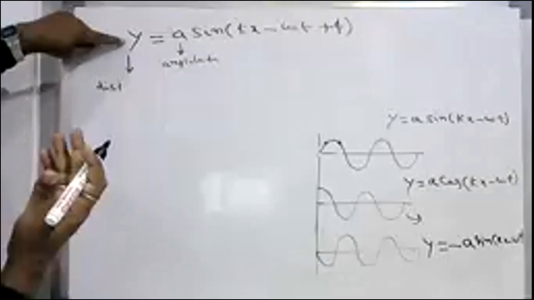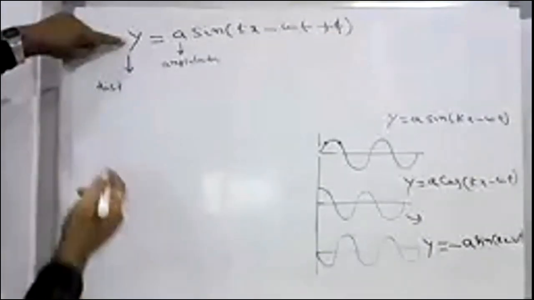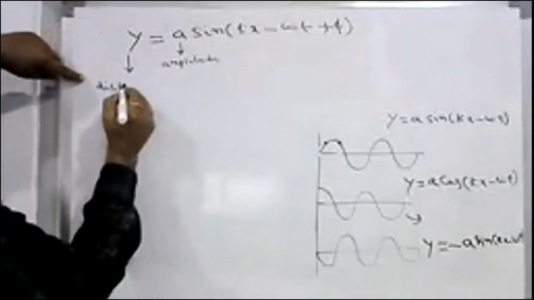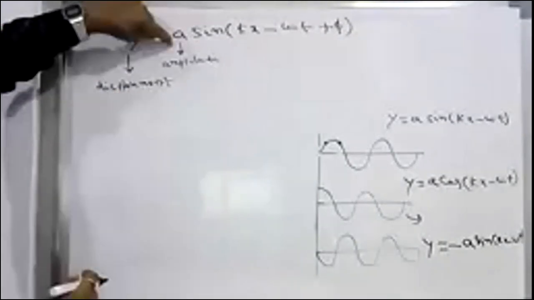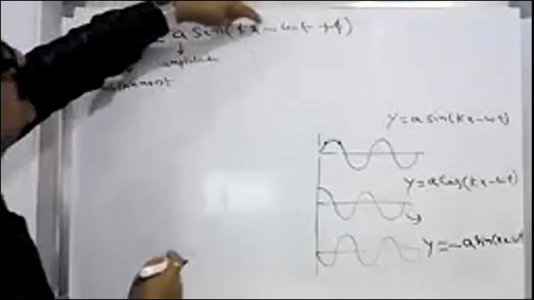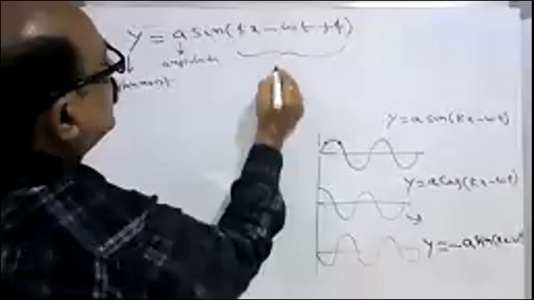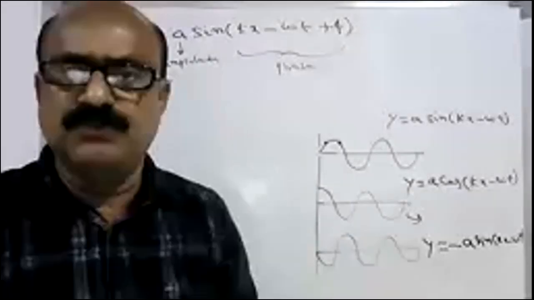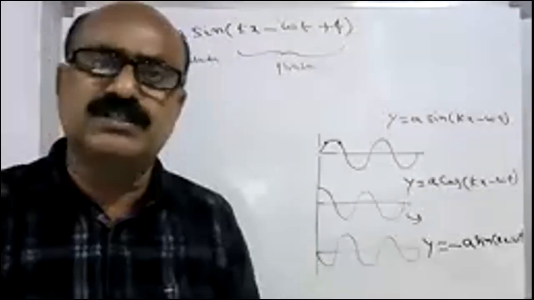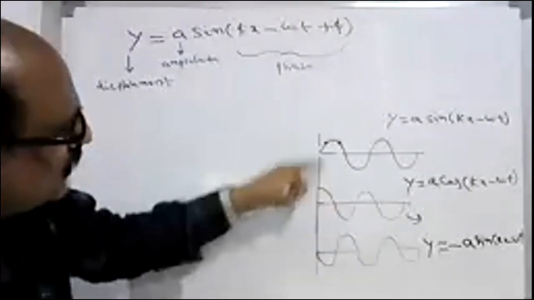It depends upon x, t and its initial position. So this is displacement, this is amplitude, and this total part is called the phase. It is the phase of the particular element, or if you consider the wave as a whole, the phase difference between two waves.